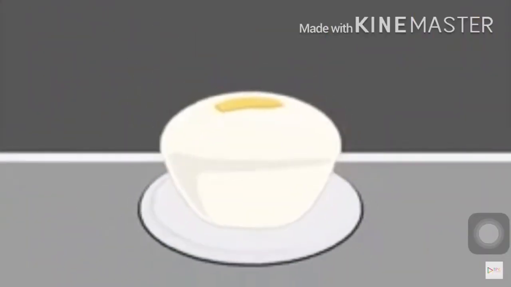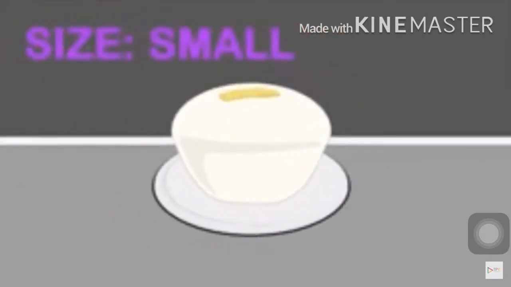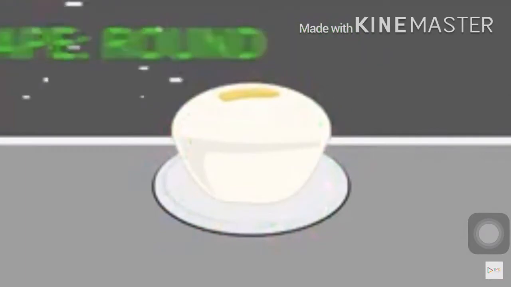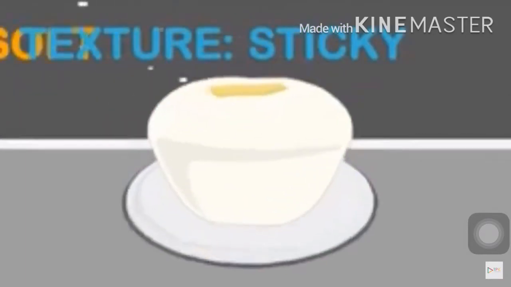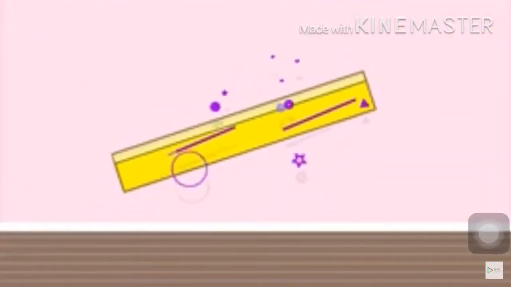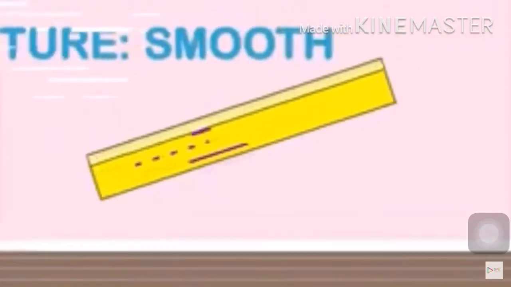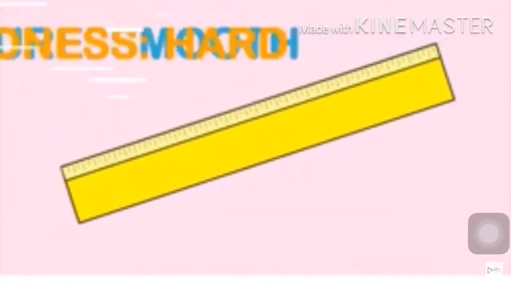Take this example. Puto. We can observe that it is color white, small, and is rounded. When you touch it, the texture is sticky, but it is soft. Another example, ruler. It's yellow, long, rectangular. When you touch it, it's smooth. When you press it, it's hard.